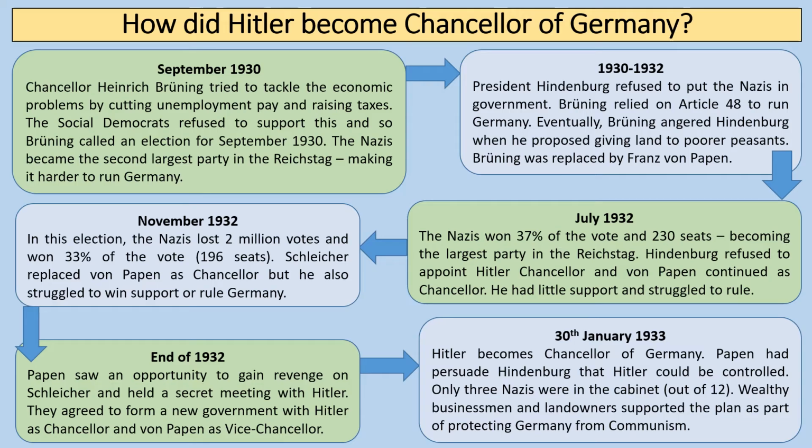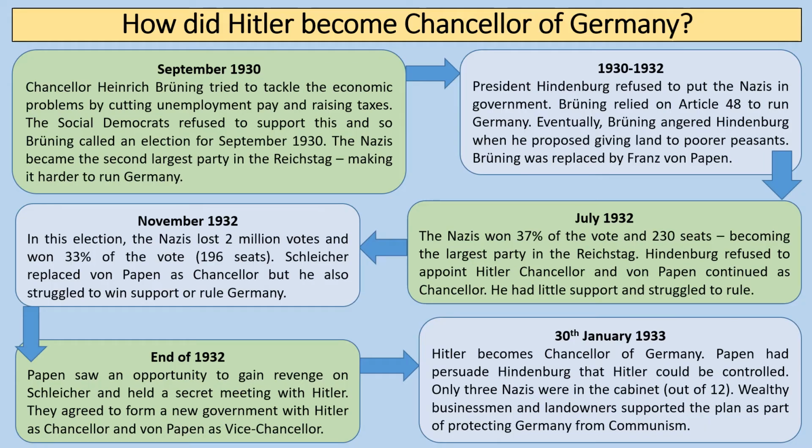So I think it's really important to understand how Chancellor Brüning tries to tackle the economic problem. When he becomes Chancellor, he tries to cut unemployment pay and raise taxes. Now, the Social Democrats refuse to support this, and this is why Brüning calls this very famous election in September 1930, from which the Nazis become the second largest party in the Reichstag, winning 107 seats, and that makes it harder to run Germany. And it's as a result of this that between 1930 and 1932, they have to resort to the use of Article 48.